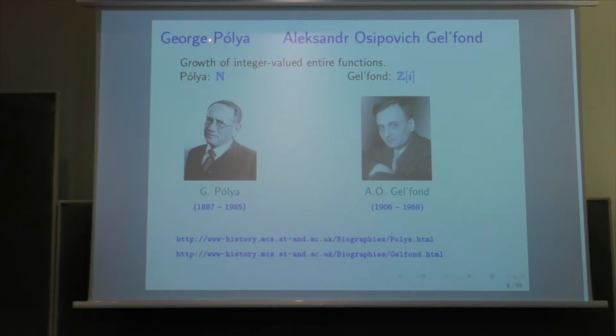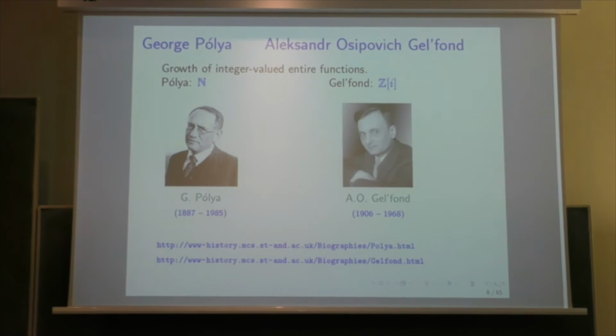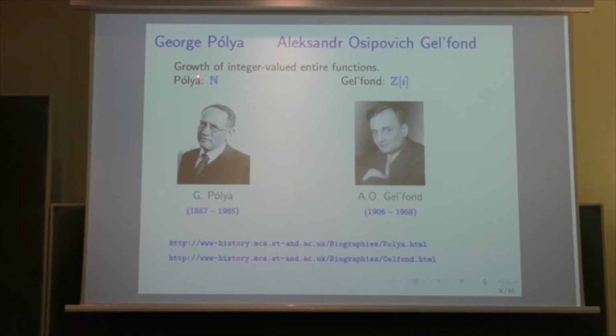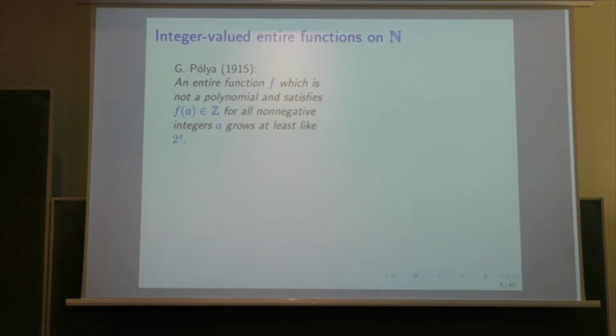Polya started this topic in 1915. He studied integer-valued entire functions where you take the points which are the non-negative integers. And Gelfond generalized it to the Gaussian integers, Z[i].